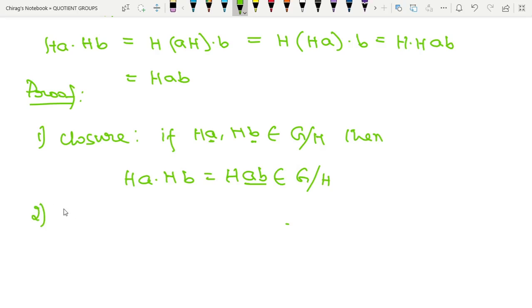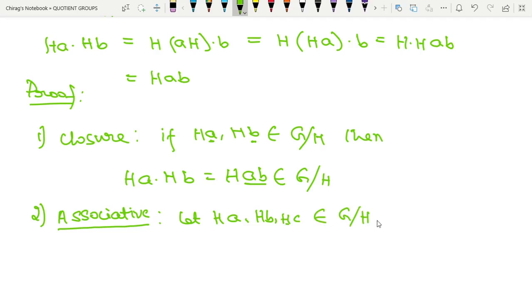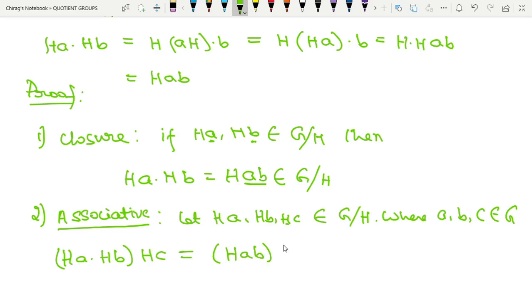Second, associative property. So let HA, HB, HC belongs to G by H, where A, B, C belongs to capital G. Now consider HA into HB into HC, which is equal to HAB into HC. Now this is equal to what?